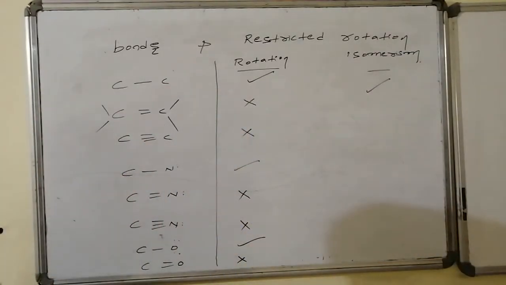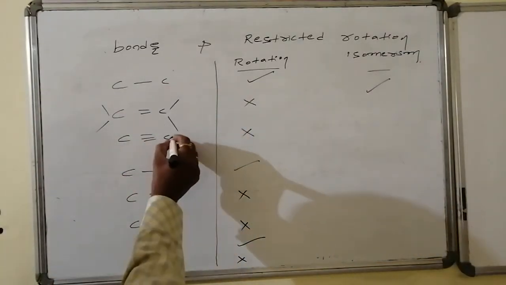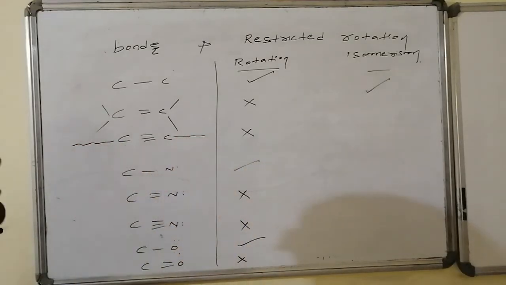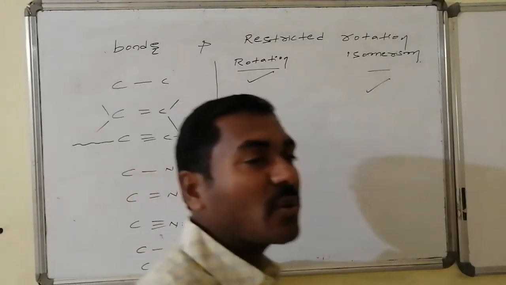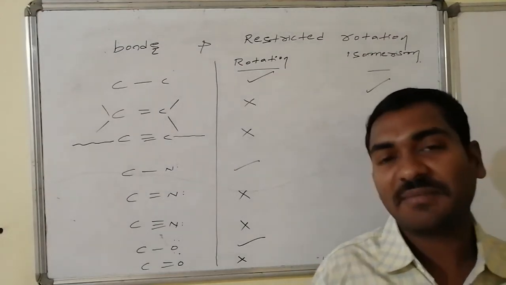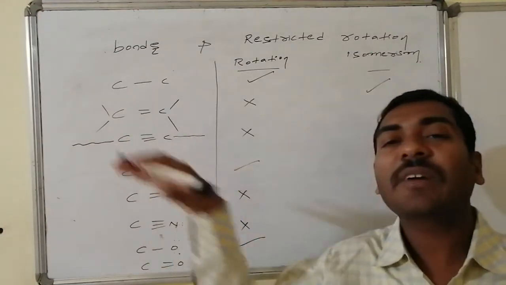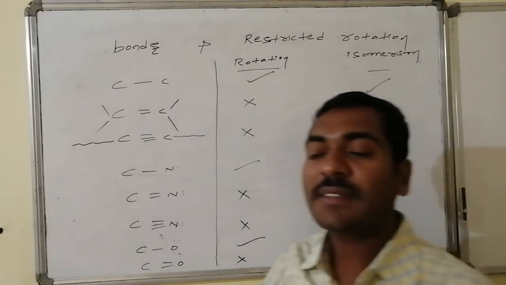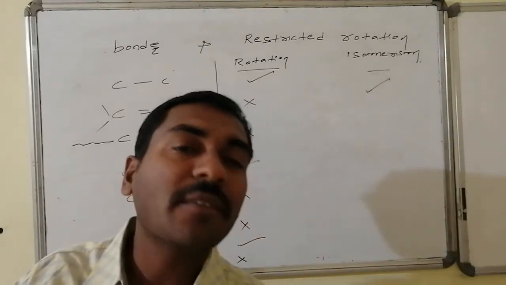Whereas if it has a triple bond, how many valencies is it left with? One valency here, another one valency here. So only two valencies are there on the two carbon atoms combined. Therefore only one way of adjustment of valencies is present. There is no other way of adjustment.